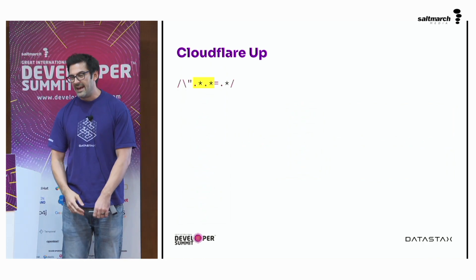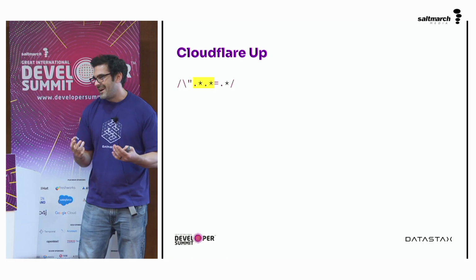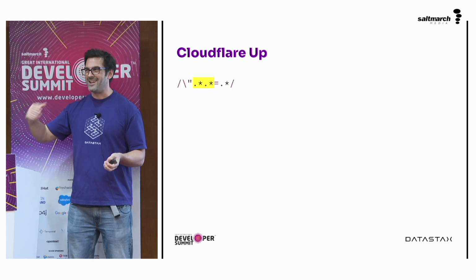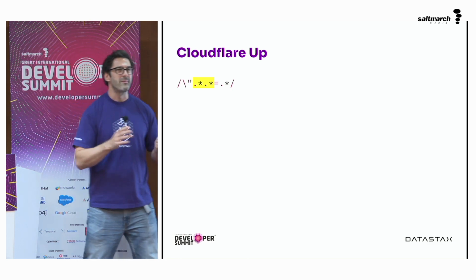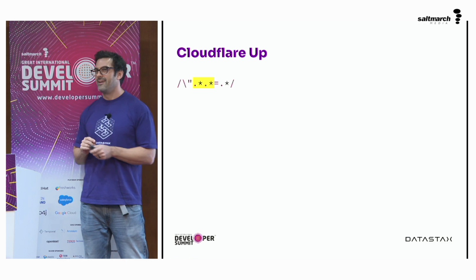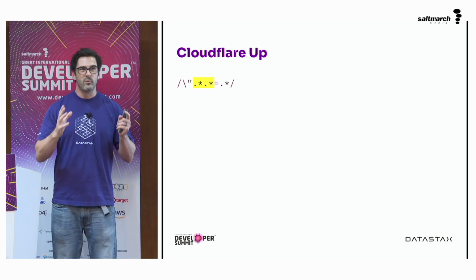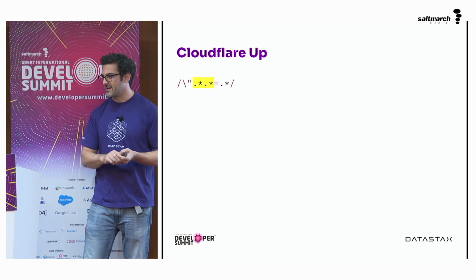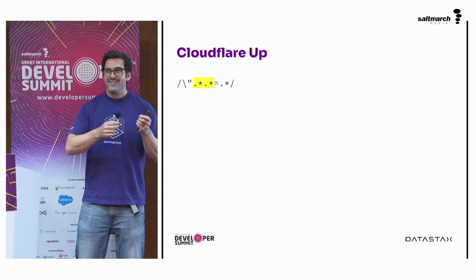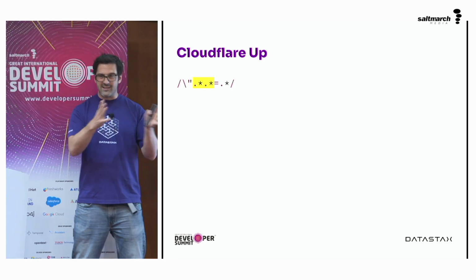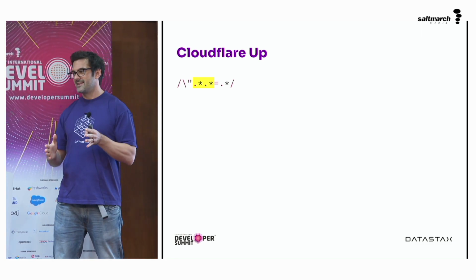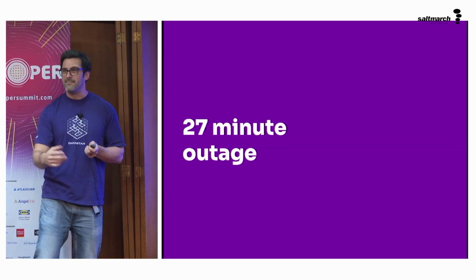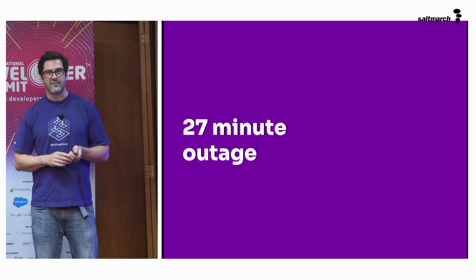more like this. A quotation mark, and then anything 0 or more times, anything 0 or more times, and equals, and anything 0 or more times. And the real problem sits in that dot star, because there are multiple ways for that to match upon a string at the same time. Because it is anything 0 or more times, it can always divide up the string in multiple different ways and match successfully. And ultimately, they deployed this and immediately took Cloudflare down for a 27-minute outage.